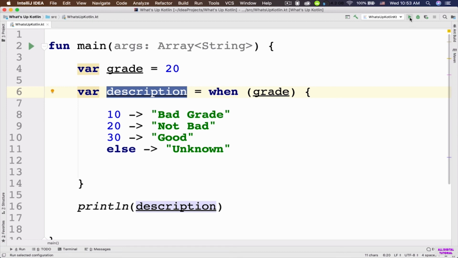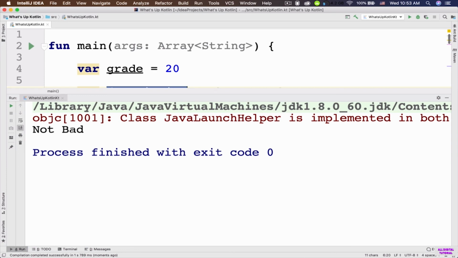So let's go ahead and run the app. In the console, the value not bad is outputted here.